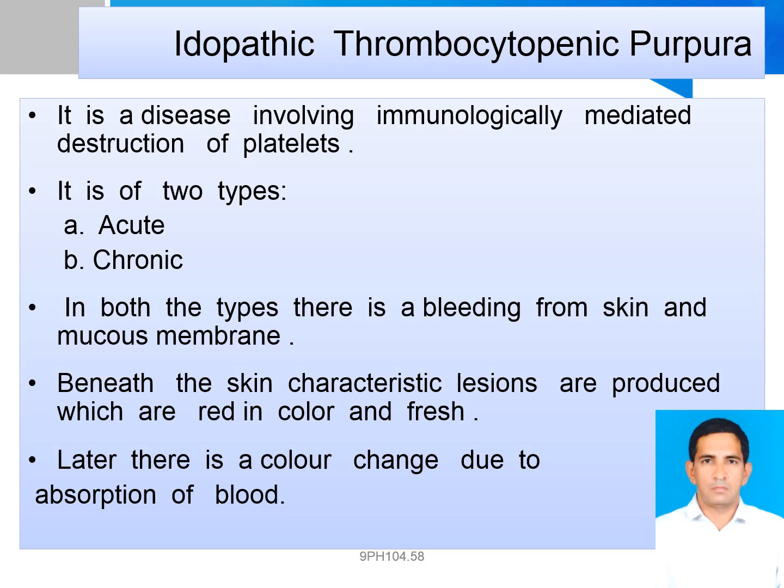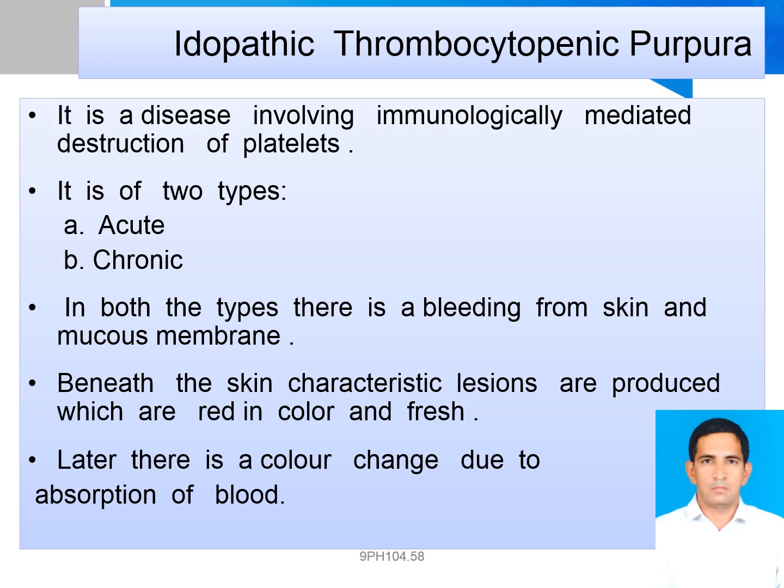Idiopathic thrombocytopenic purpura. Human disorders in which the blood doesn't clot normally.